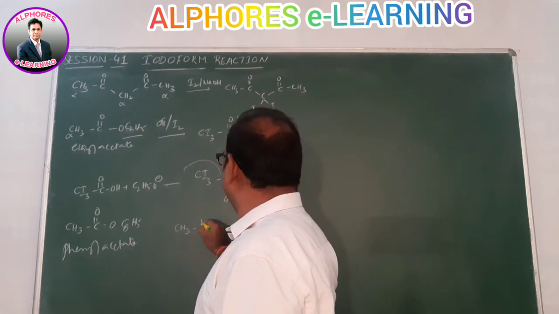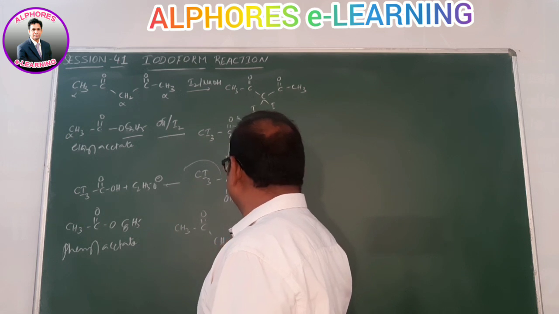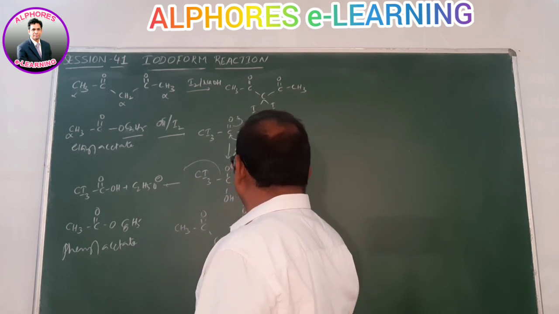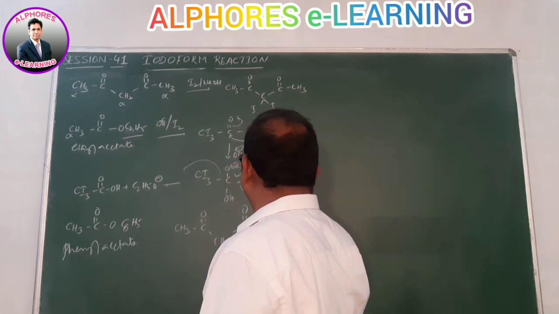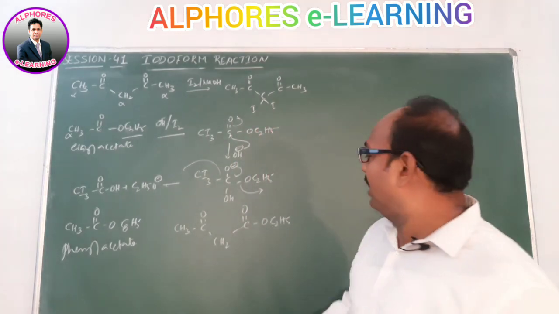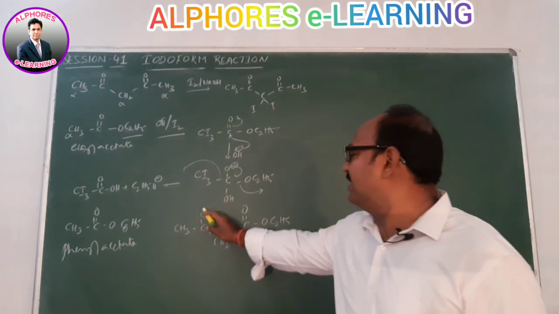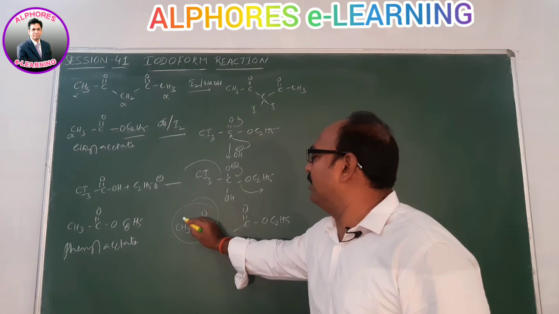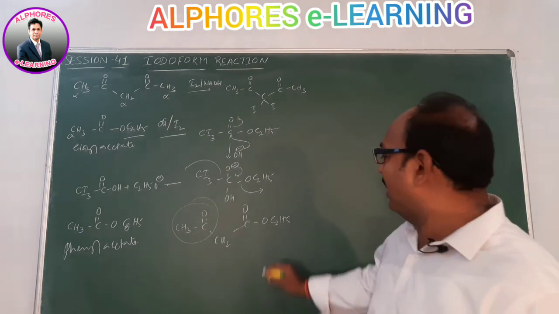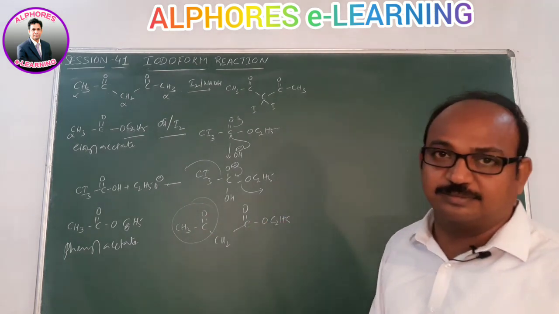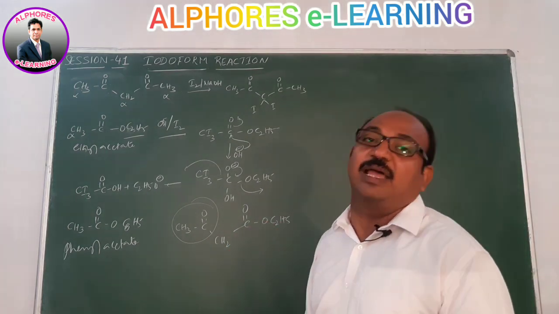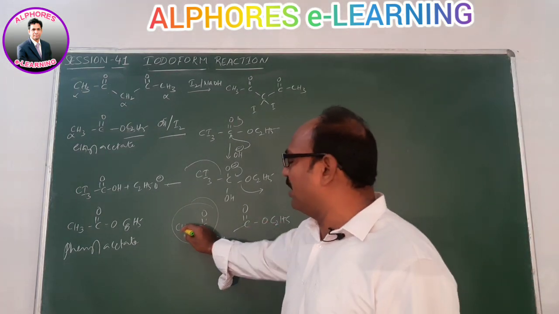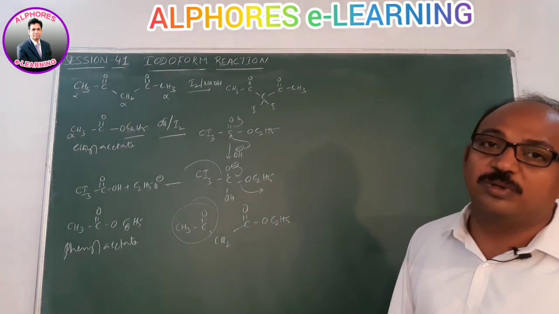CH3, C double bond O, CH2, C double bond O, OC2H5. If you consider CH3, C double bond O as a substituent, this is ethyl acetate in which an alpha hydrogen is replaced by an acyl group.